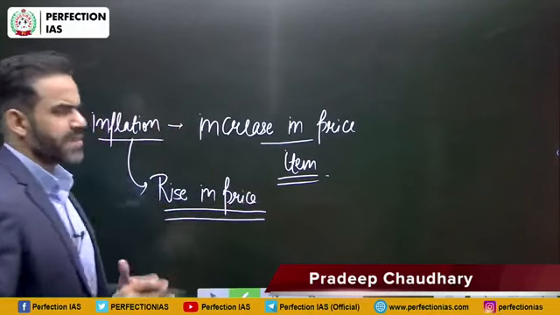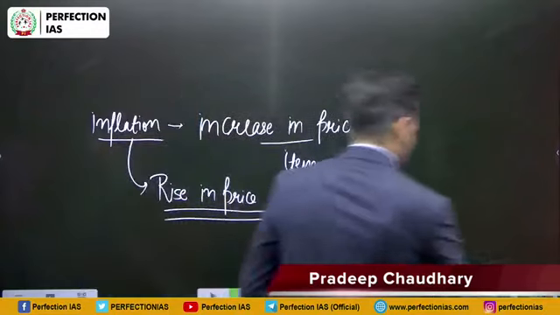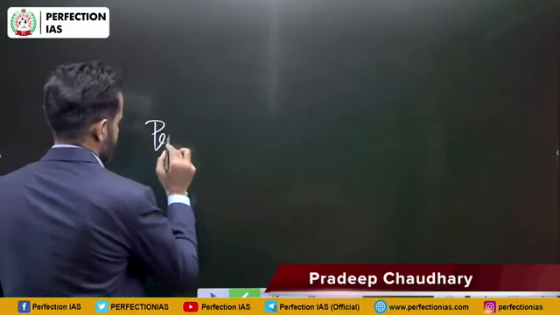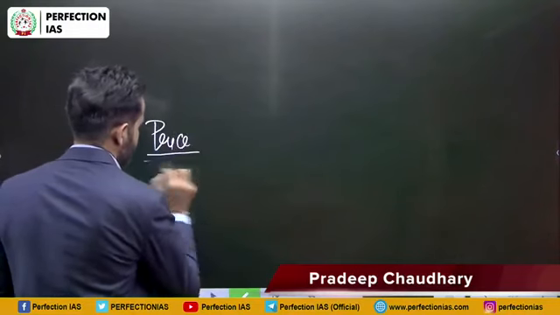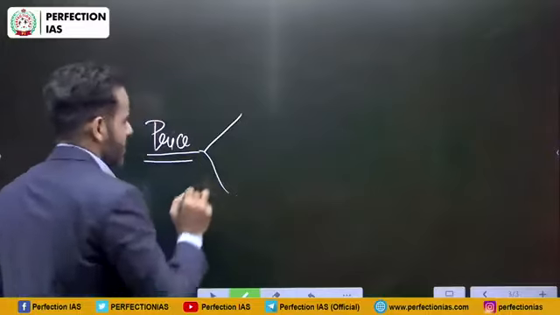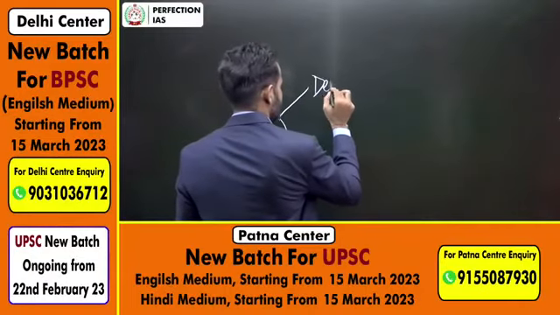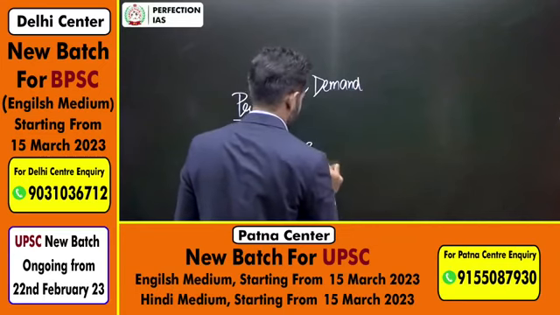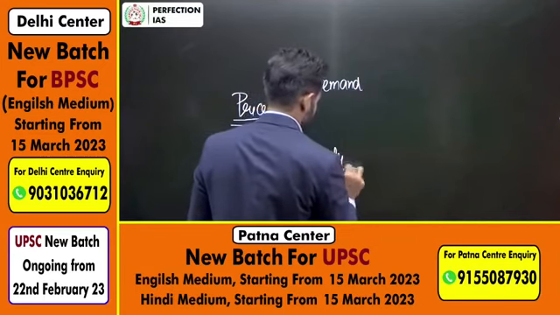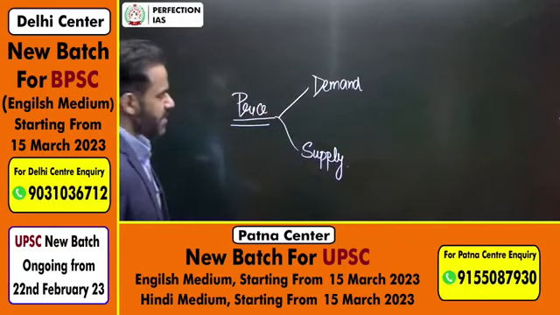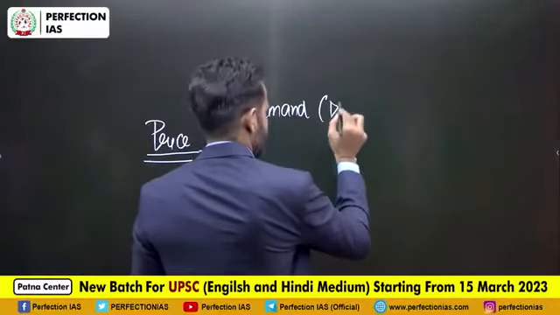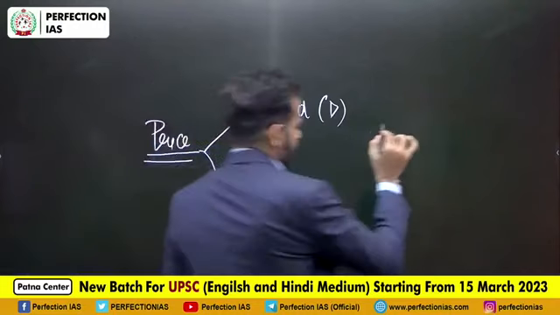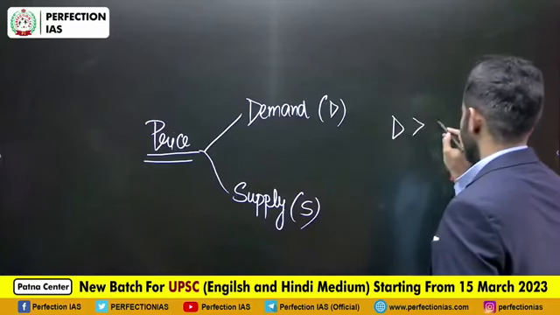Now there are two major players that play a key role in deciding the price of a particular item. How is price decided? It is decided on the basis of demand and on the basis of supply. So if demand is, say, D, and supply is, say, S, and demand is higher than supply, D is greater than S.